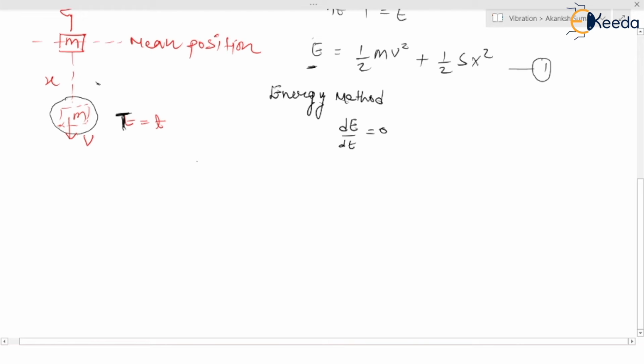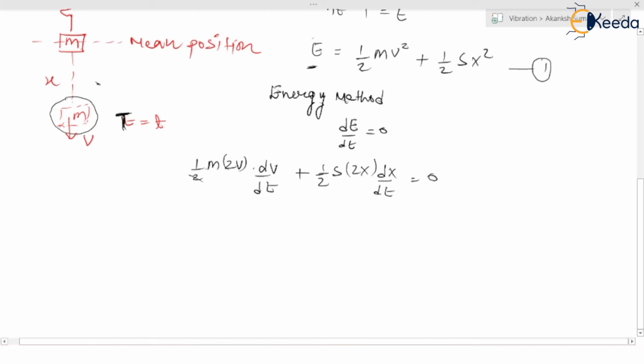So here dE upon dt, I'm just differentiating equation number 1 with respect to time. 1 by 2 m, the differentiation of v square is 2v dv upon dt, plus 1 by 2 s, the differentiation of x square is 2x dx upon dt, and that is equal to 0. We just have to differentiate it, nothing else.